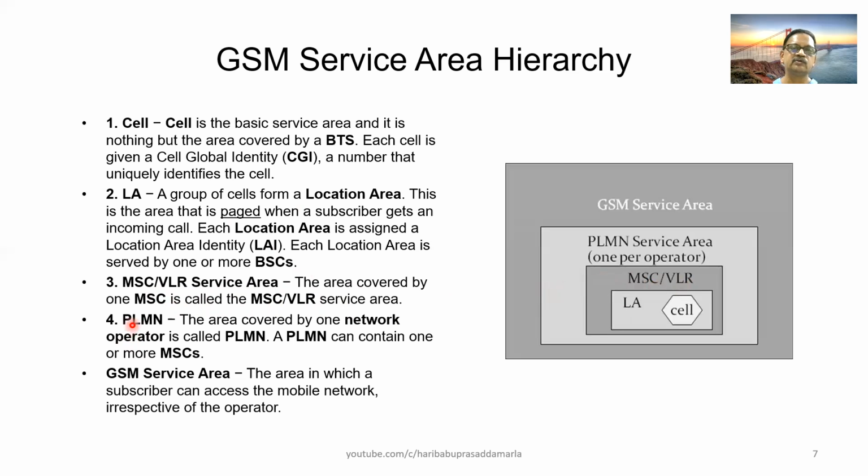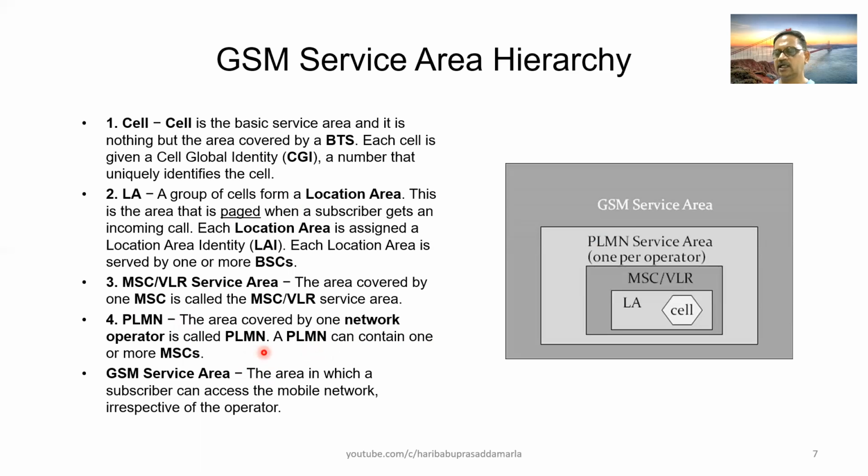Then we have the fourth one in the hierarchy of the coverage of mobile service, which is PLMN, Public Land Mobile Network. The area covered by one network operator is called PLMN. A PLMN can contain one or more MSCs.